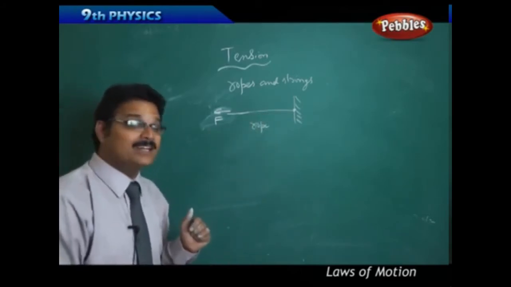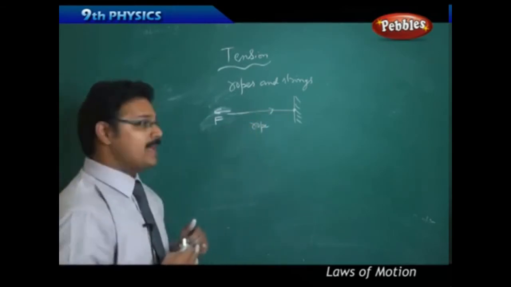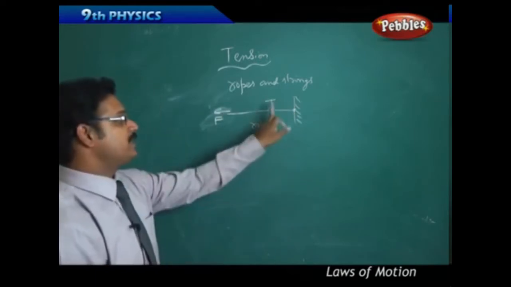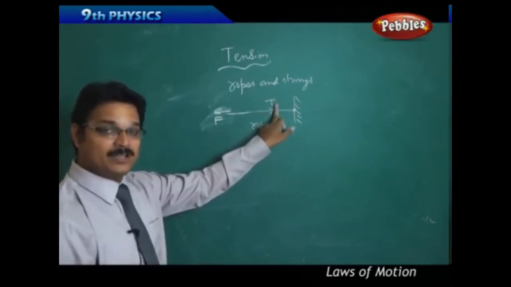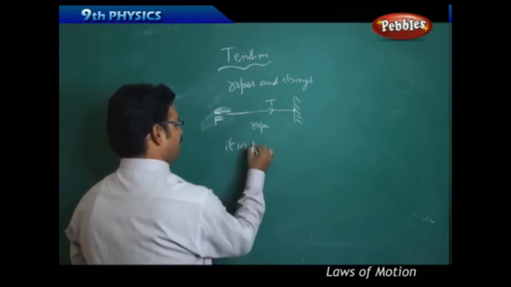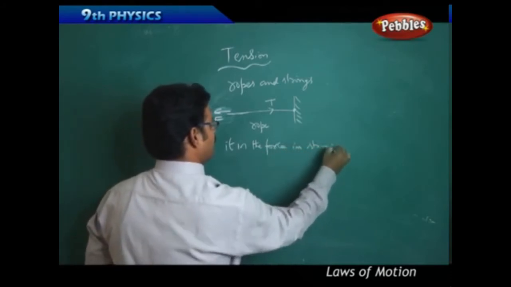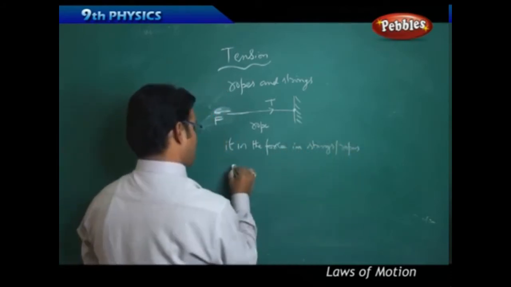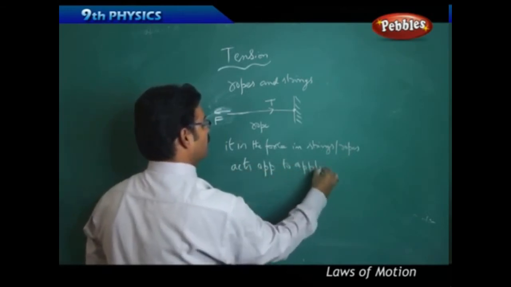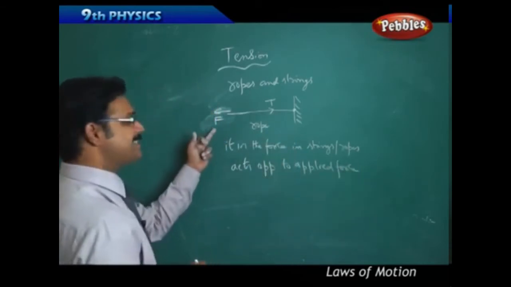And you feel that another force is also acting opposite to your force. That force, because of the rope, is tension. So tension is the force that always acts opposite to the applied force. Remember the definition: it is the force in strings and ropes that acts opposite to the applied force. That is tension.